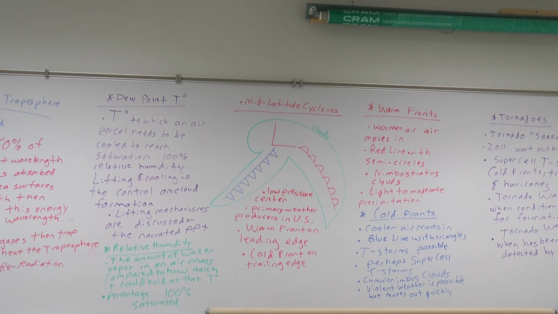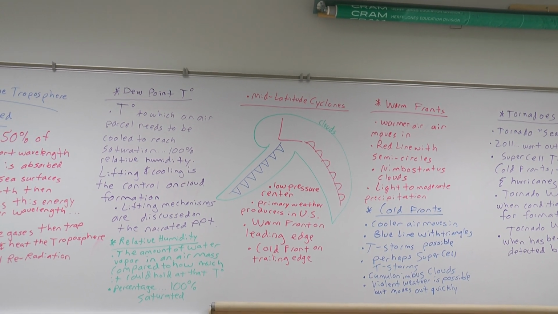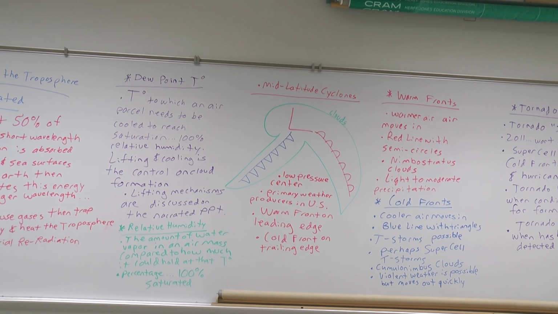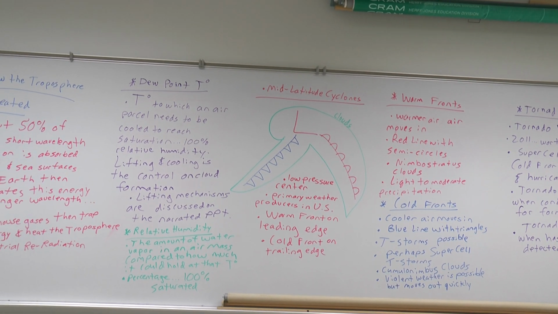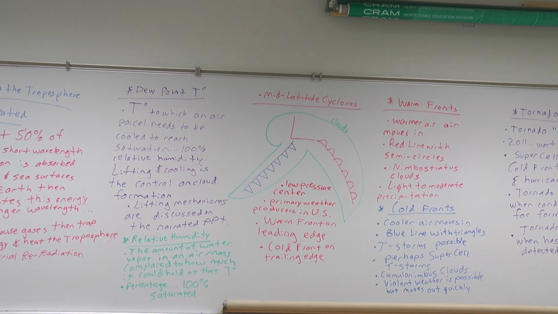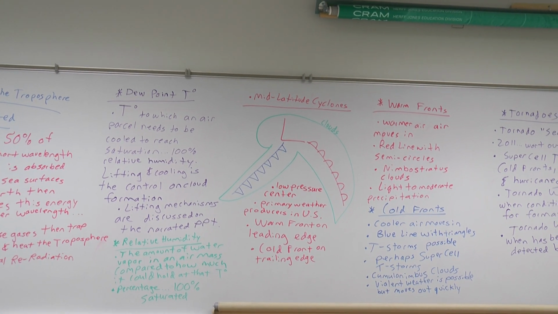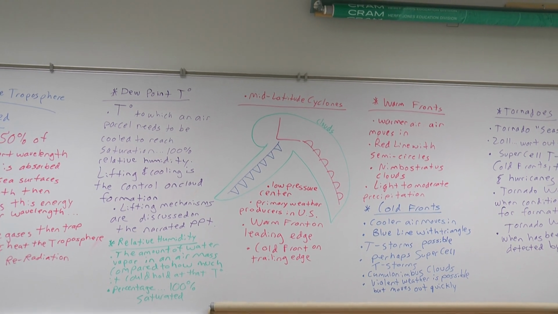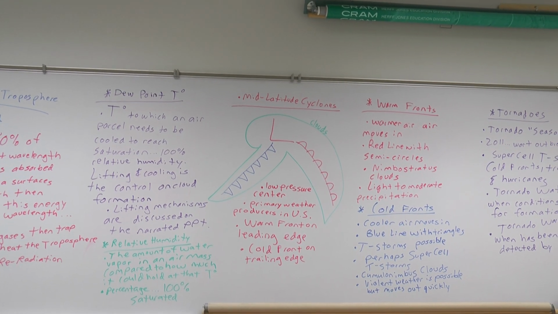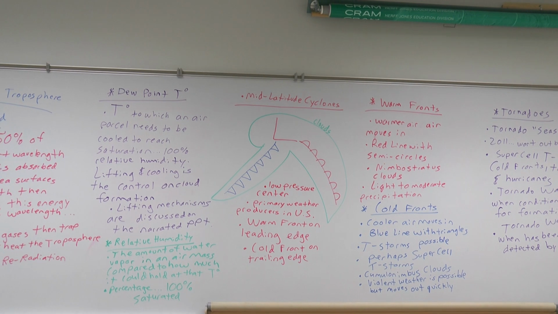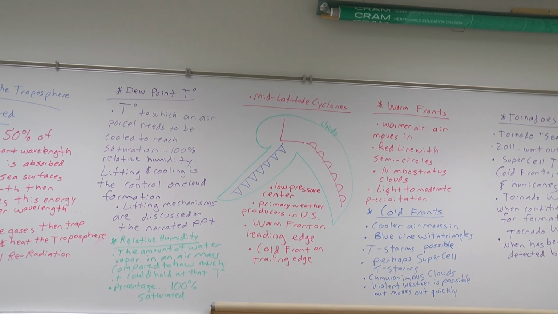Why? Because it's warm air. Everybody knows how a hot air balloon works, right? Why does a hot air balloon rise? Because you're heating that air. There's a stove on board that balloon because they have to continue to heat the air or they're not going to stay up in the air. So the air is rising there at the center where the L is. And as that air is rising, it's cooling and condensing, you get cloud cover.